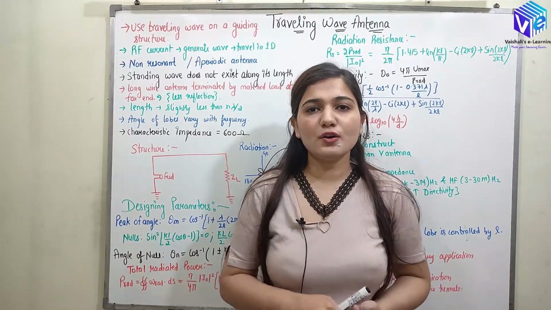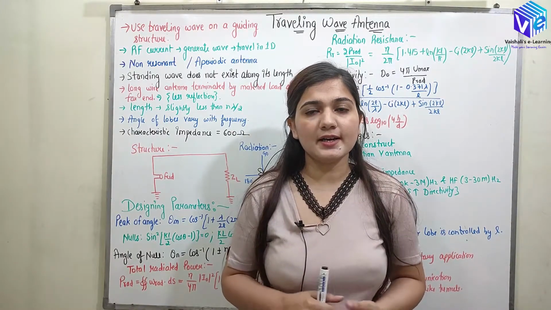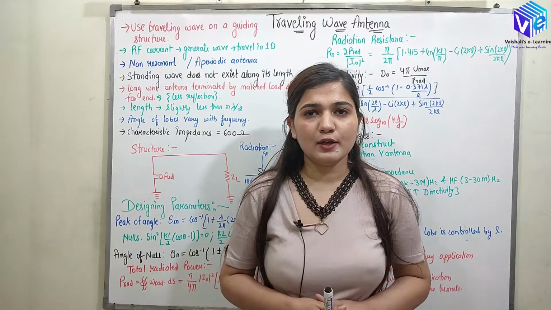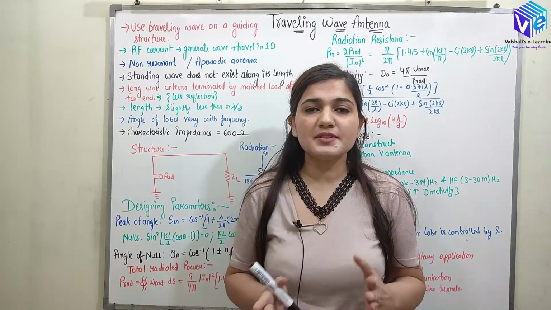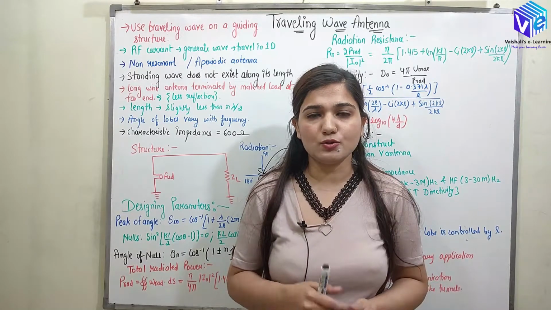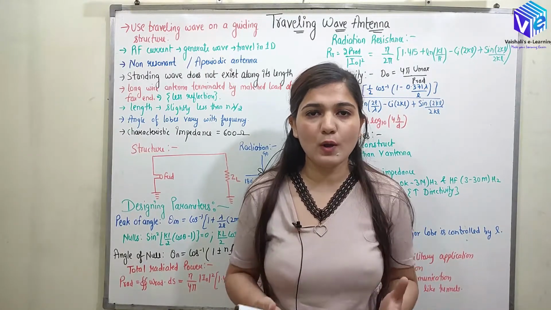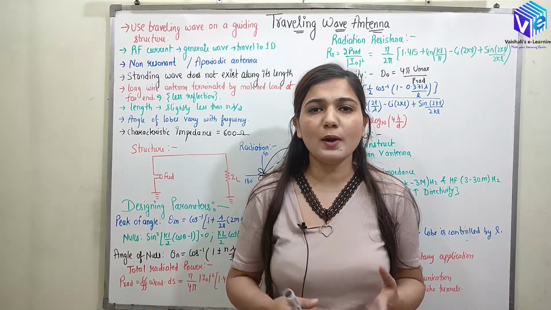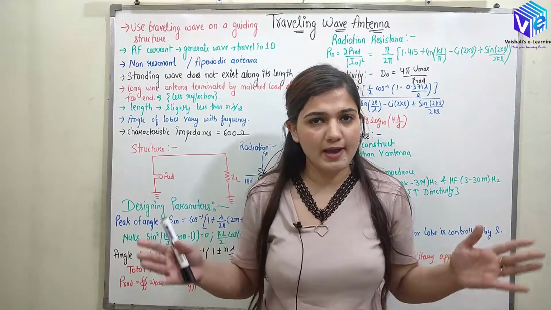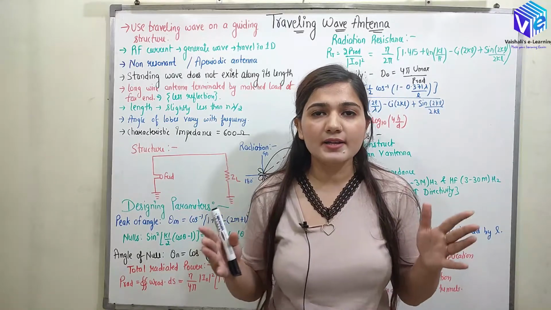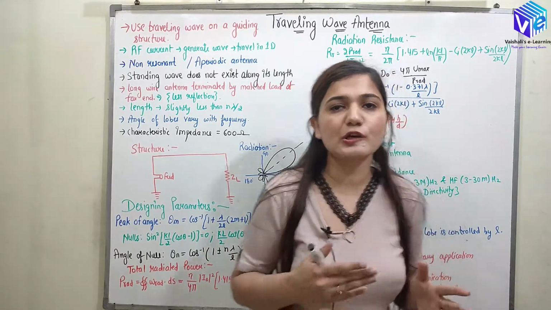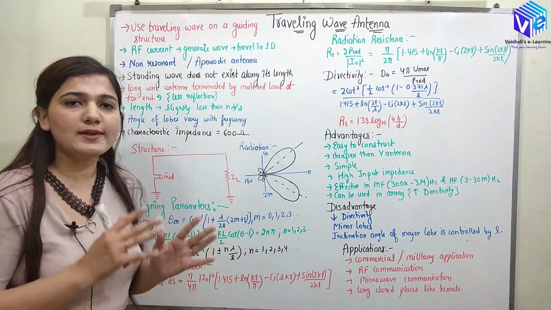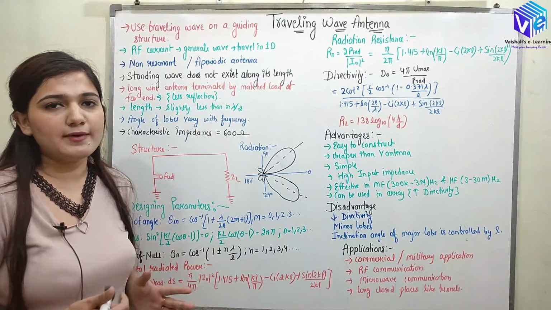Today in this video we are going to talk about a very important antenna, that is the traveling wave antenna. As the name suggests, the wave is traveling inside the antenna. This antenna is a type of long wire antenna. We have already studied the long wire antennas, which are in the form of a wire. Here the wire is terminated by a matched load, right? This is how we can construct the traveling wave antennas.